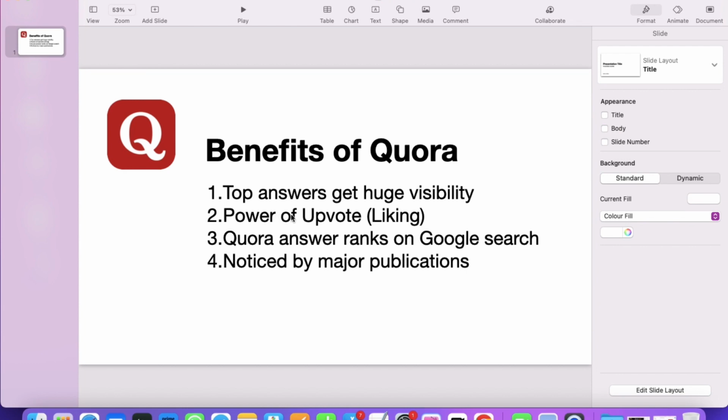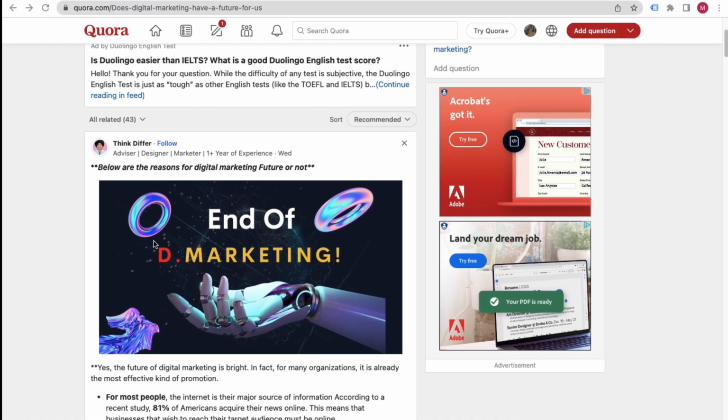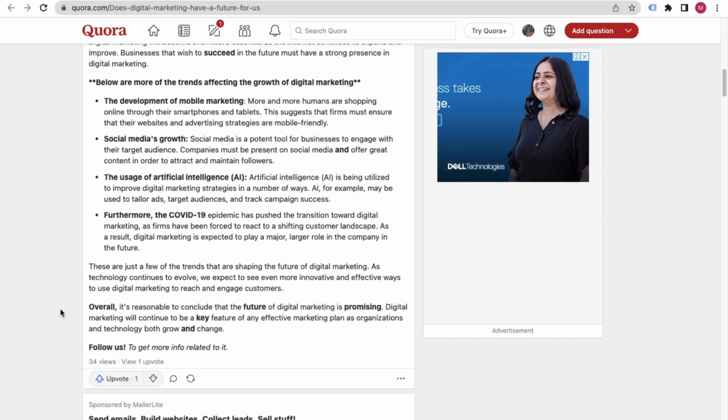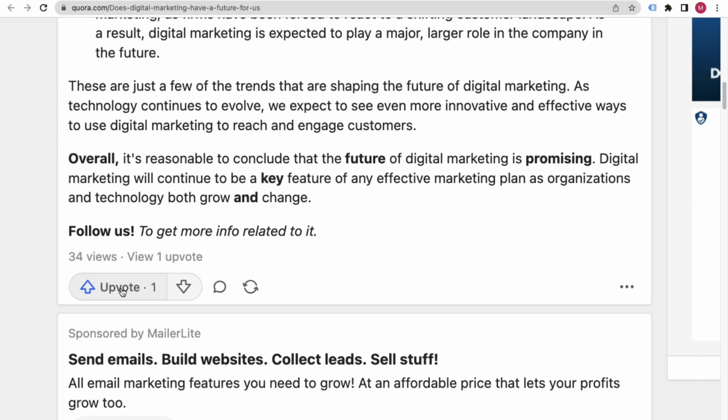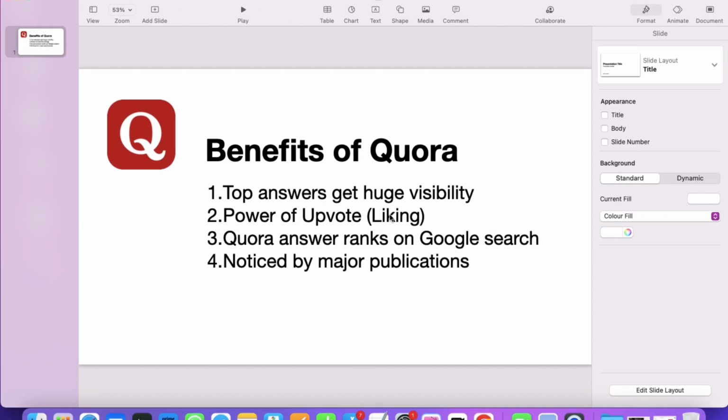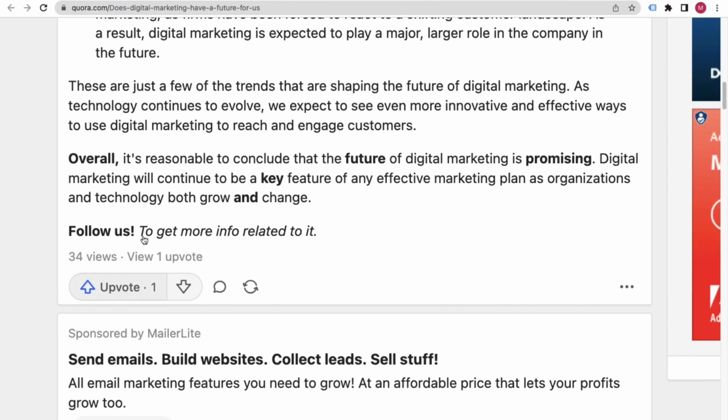Then second is the power of upvote. You all know that Quora basically runs on upvotes. Here you can see upvote is basically nothing, it means you just like that answer. Whenever someone comes to your question, reads your answer, and clicks on this upvote button, this answer will get more boost from Quora, right?